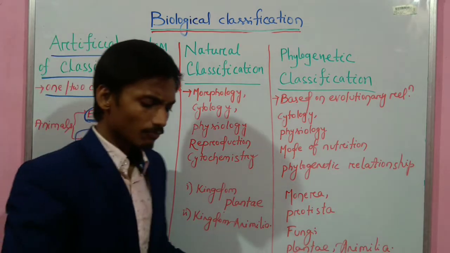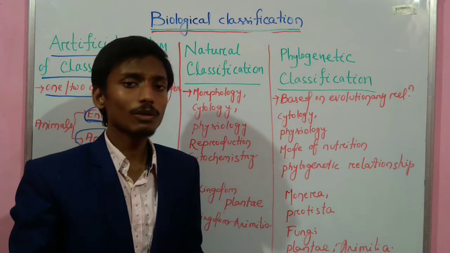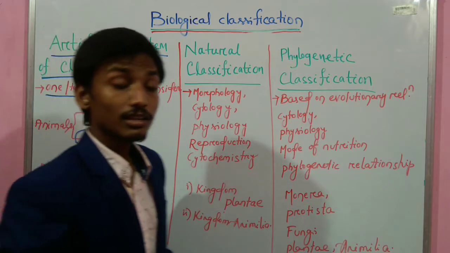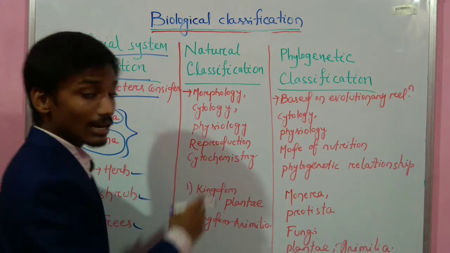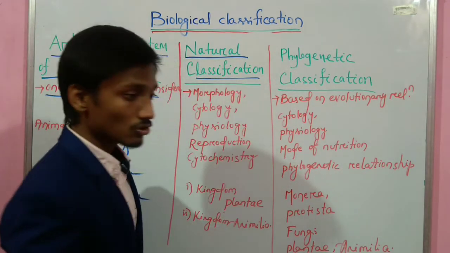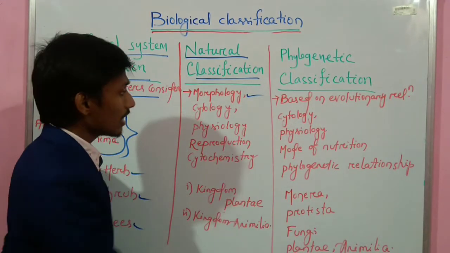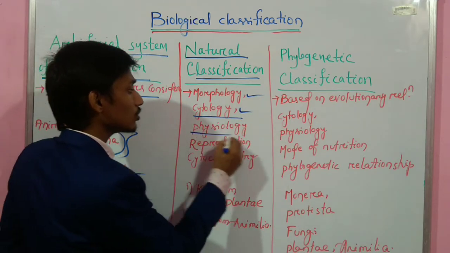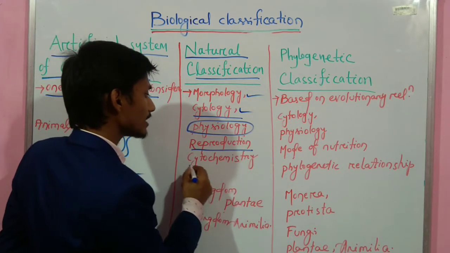After that a few centuries passed, but no significant work was done in this regard until Carolus Linnaeus. Then Carolus Linnaeus tried to classify living organisms, and he gave the natural system of classification. He considered morphology of different organisms, cytology or the structure of cells, physiology or their physiological activities, reproduction and cytochemistry.